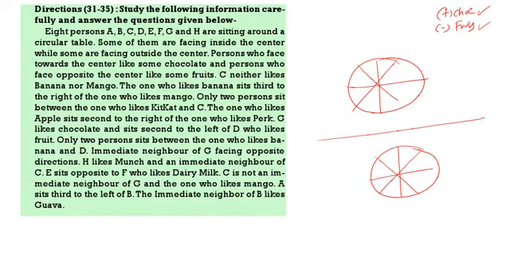Now first one, the one who likes banana sits third to the right of mango. First you write down mango. Mango means fruit, that means facing away.